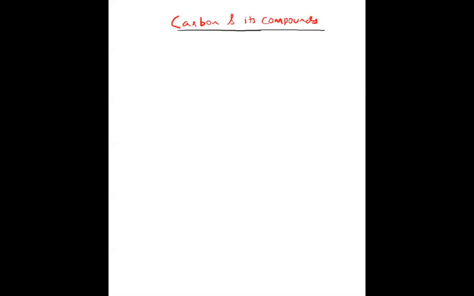So mainly the important property of carbon: because the atomic number of carbon is 6, its electronic configuration is 2, 4. So it has 4 electrons in the valence shell. Due to 4 electrons in the valence shell, it is very difficult to form an ionic bond.